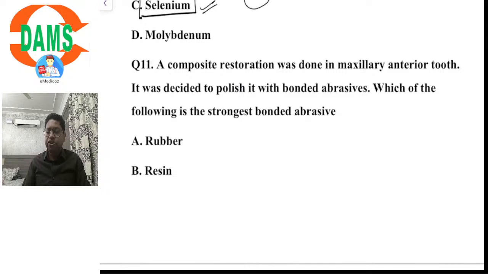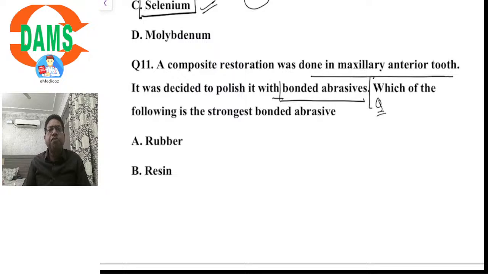A composite restoration was done in maxillary anterior tooth. It was decided to polish it with bonded abrasives. Which of the following is the strongest bonded abrasive? Now, actually speaking, the question could have started from here only. Which of the following is the strongest bonded abrasive? Means this is a question related to finishing and polishing materials.